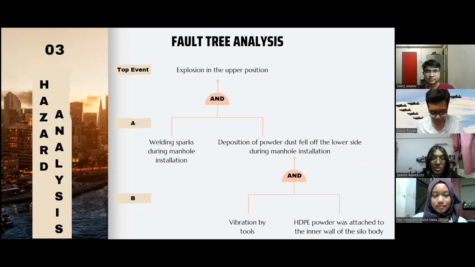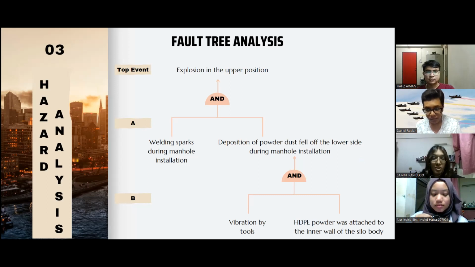It starts with the event of interest, which is also known as the top event, as listed here, the explosion of the upper position. It follows from top to down. Qualitatively, it is used to identify the individual parts which lead to the top event, and quantitatively, it is used to estimate the frequency or probability of that event. As shown in this slide, logic gates are commonly used in fault tree analysis. The two common logic gates that are usually used are OR gates and AND gates.